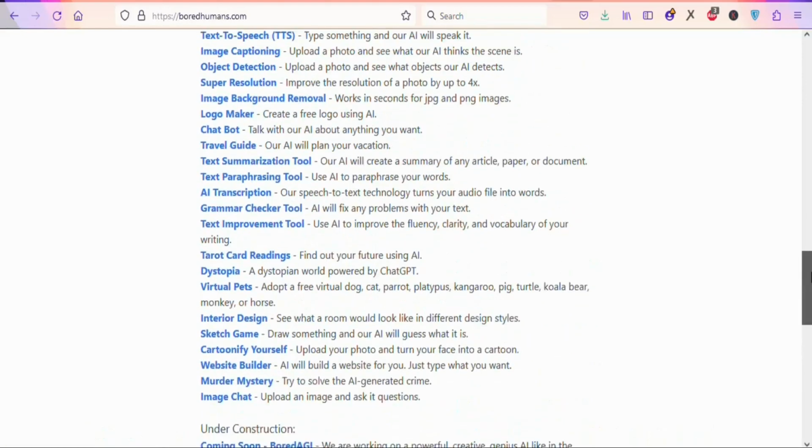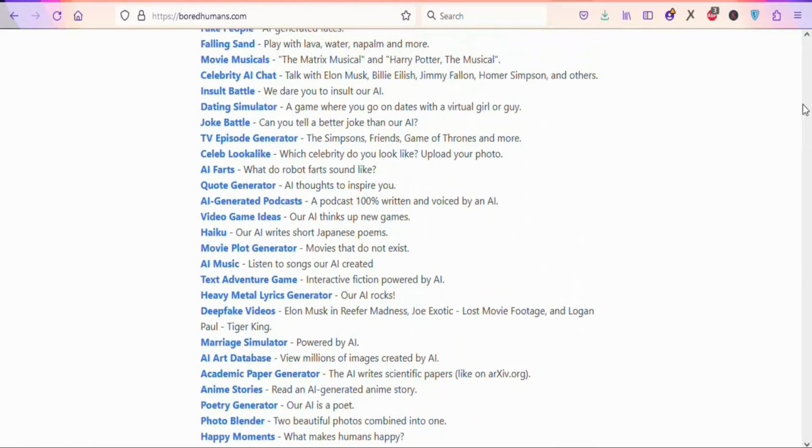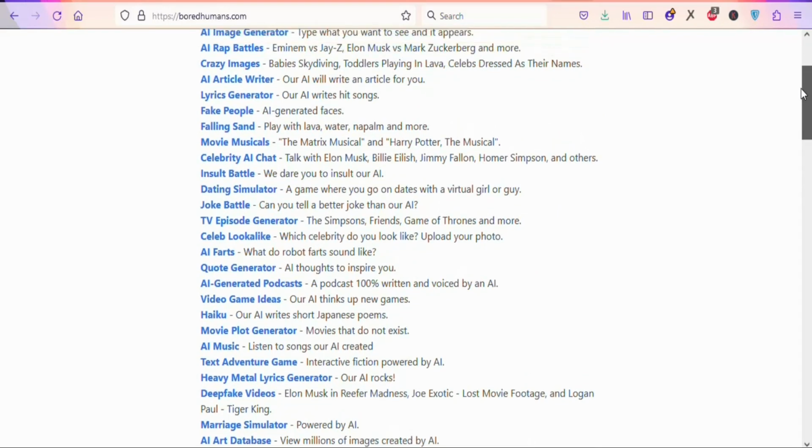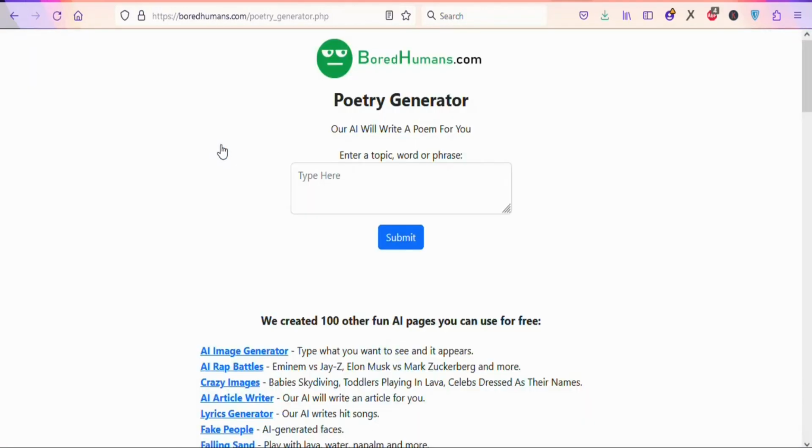So let me use one of these AI tools to demonstrate how they work. I want to demonstrate for you that this is a legit way to make money. For example, you can click on poetry generator so that you can use it to generate a poem. Once you click on the poetry generator, you have to enter a word or a phrase so that it can generate a useful poem for you. For example, I want the AI to write a poem titled Born to Be Rich. Just a title like this.